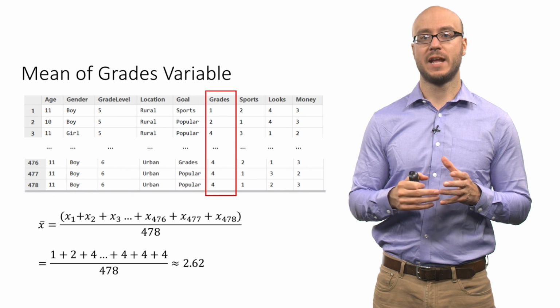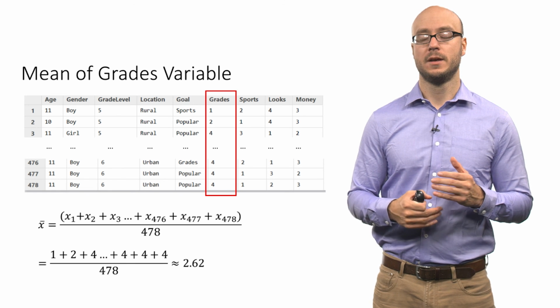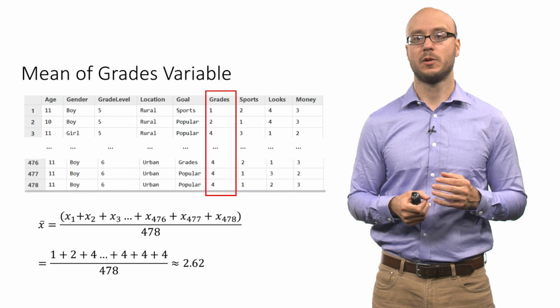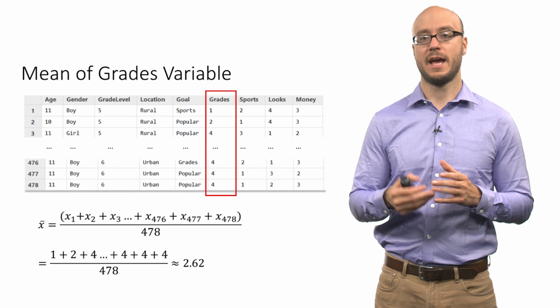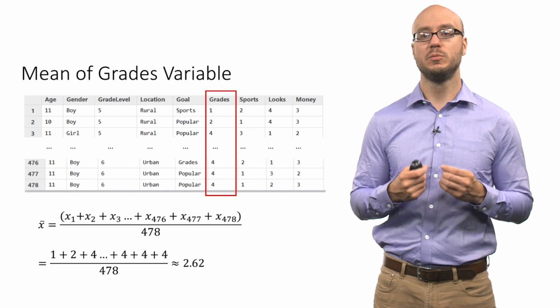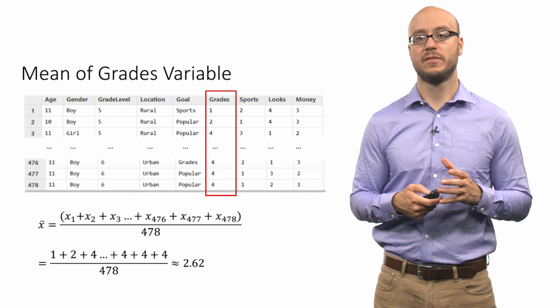Now, you wouldn't actually have to add up all 478 values, but you could if you had enough time. That's what makes computers great, though, because computers can do this very quickly. All the computer's doing, in essence, is adding up all these values and dividing by the total sample size. When we do that, we get this value of 2.62. That's sort of the average ranking for the grades variable.